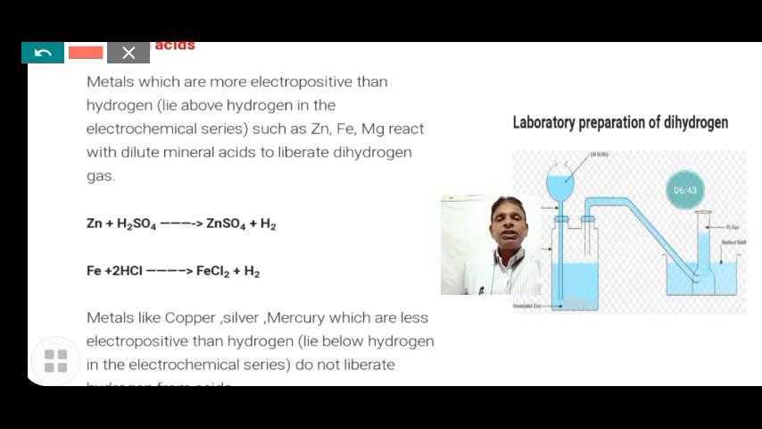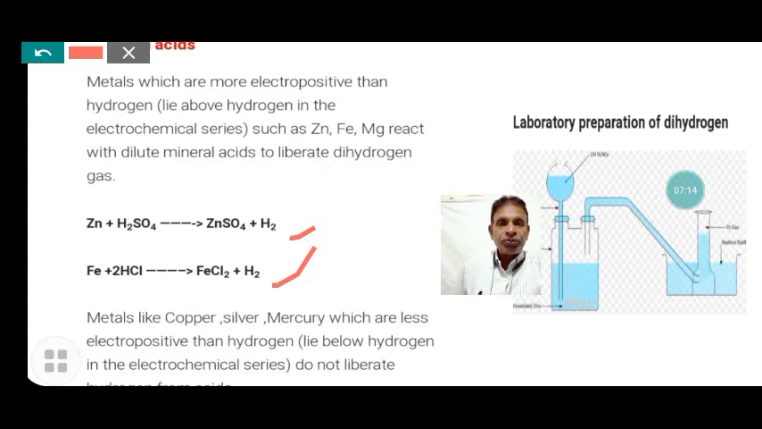Here we can see zinc react with sulfuric acid to form zinc sulfate. Zinc granules react with the sulfuric acid to form zinc sulfate, and hydrogen gas evolves. Here iron reacts with dilute hydrochloric acid to form ferrous chloride, iron(II) chloride, and hydrogen gas evolves. Metals like copper, silver, and mercury, which are less electropositive and lie below hydrogen in the activity series, do not react with acids to liberate hydrogen.